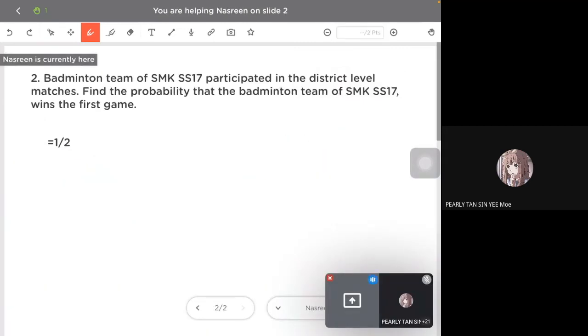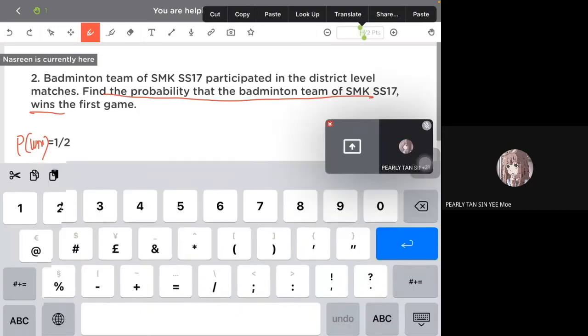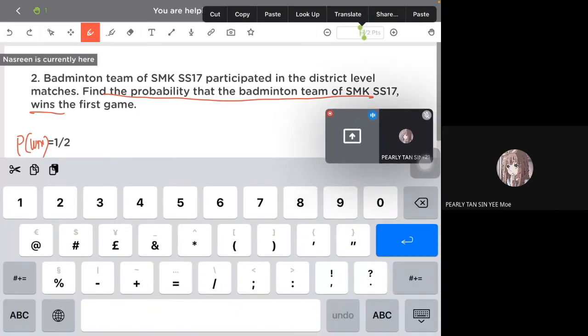Okay, ni berkenaan, have to show working. Okay, because they say what? Find the probability of a win. Okay, win. You cannot suddenly put 1/2 only. Okay, you have to state what is the answer for the 1/2. Tolak satu markah. Because the answer is not complete. Oh, why sudah jadi negatif 1. Sorry.